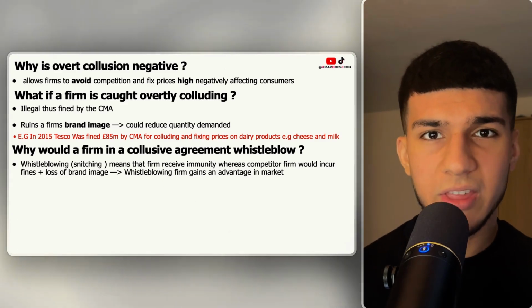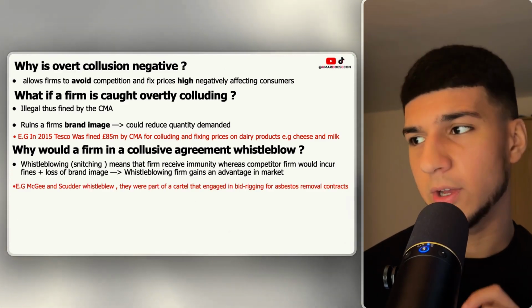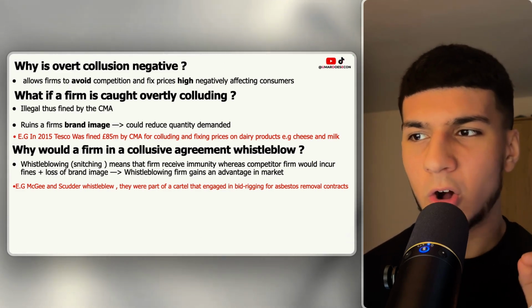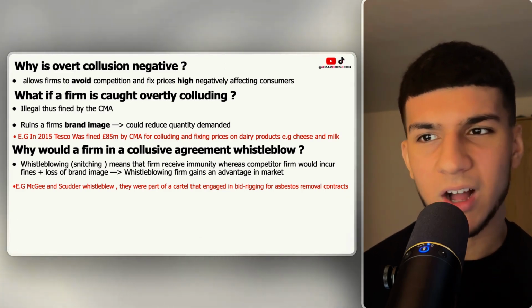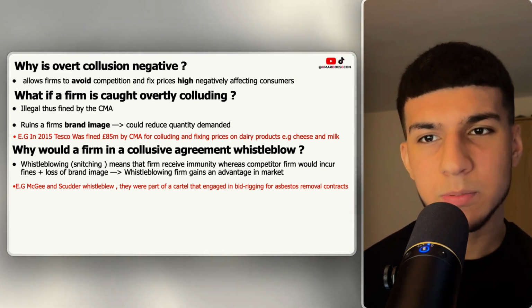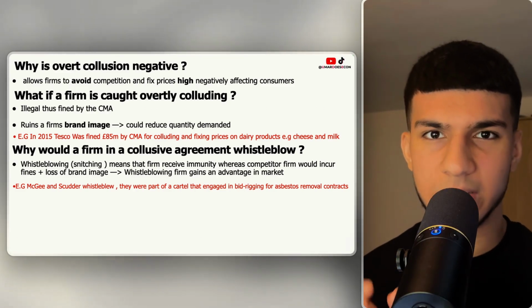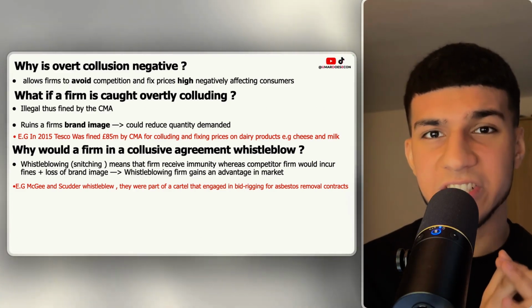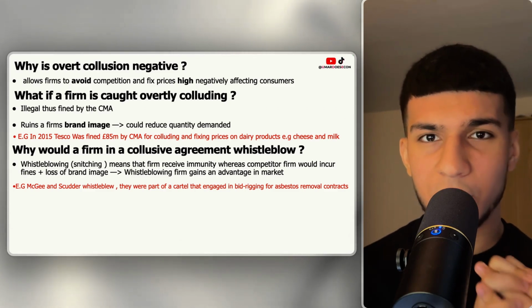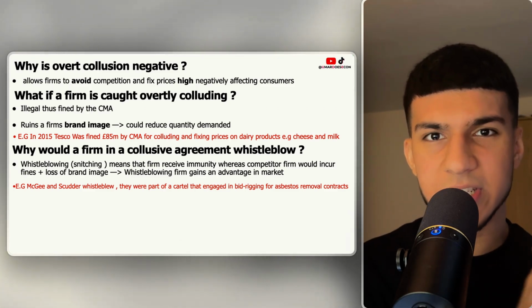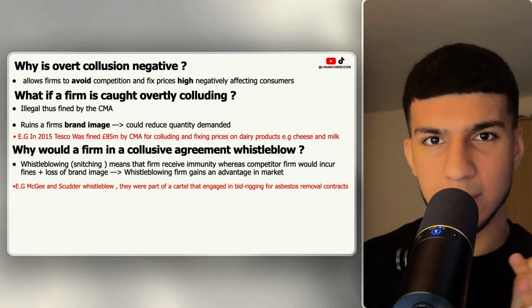An example of when this happened was in construction firms. So Scudder whistleblew on the collusive cartel agreement they had for bid rigging for asbestos removal contracts. However, in this scenario, this firm did not actually receive immunity. They still incurred fines, but it was nowhere near the fines and the ruining of the brand image that the firms who did not whistleblow received.